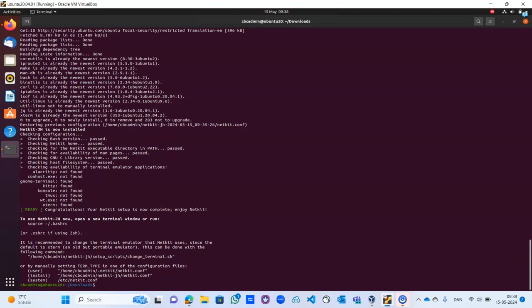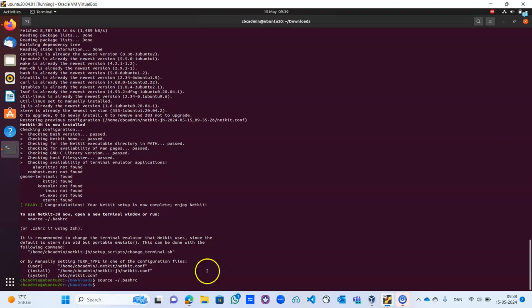Okay, so now the installation is done, but there are a couple of things that you need to do first. First and foremost, we need to run this command, source bashrc, to add some system configuration files. You can just copy it and paste it, or type it exactly as it is over there. So you source ~/.bashrc, then you enter.